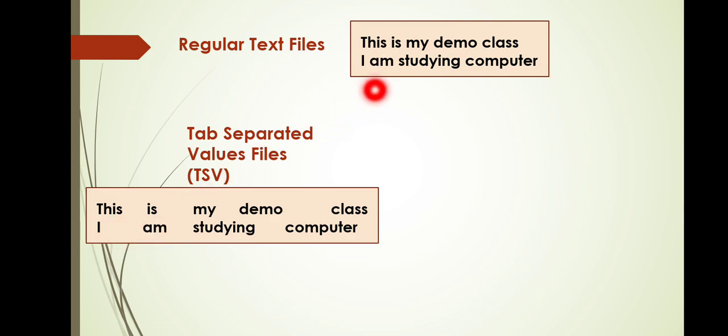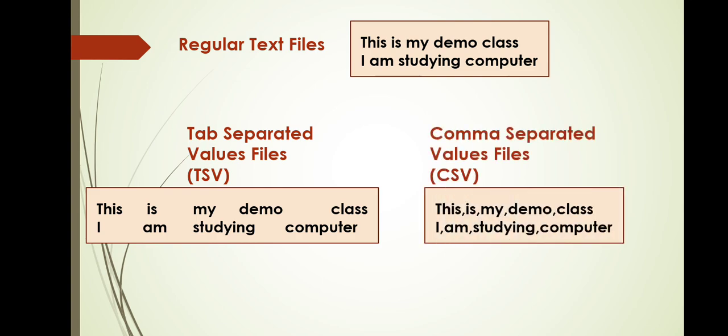Why? Because here there is only one single space, and here the space is equivalent to the tab key. Right? When we write the same text in a CSV file, the text will be something like this. See, the values are separated by commas. So these are the various types of text file.